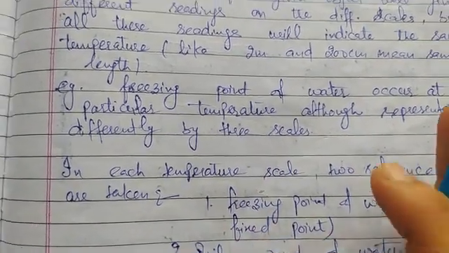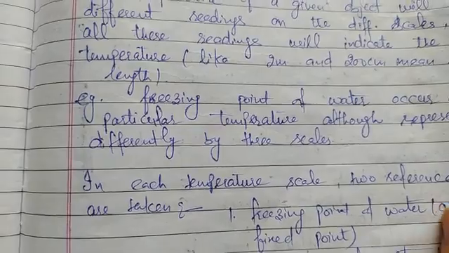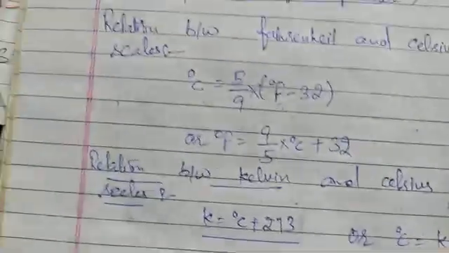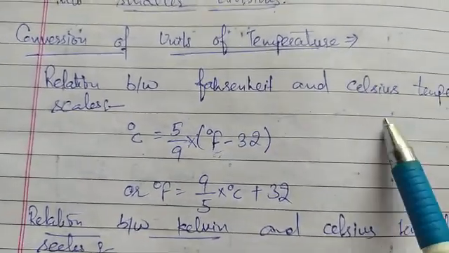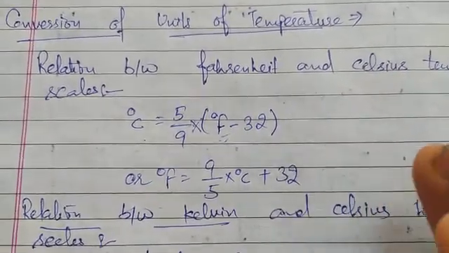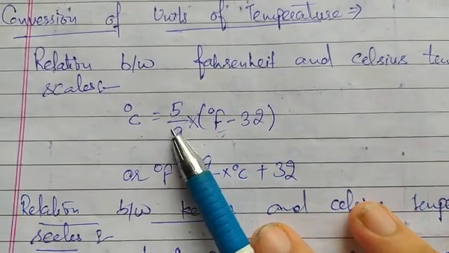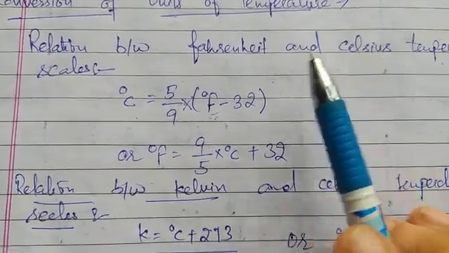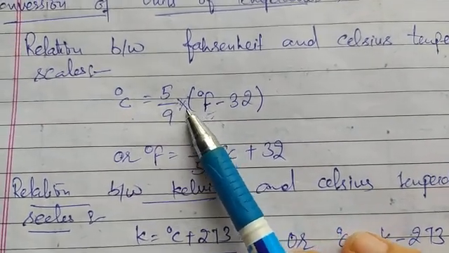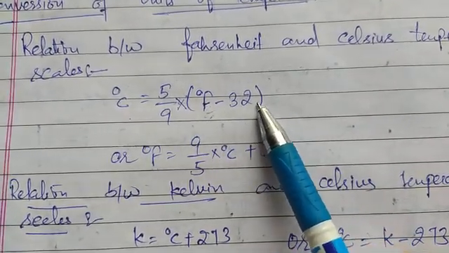As we have discussed, these are the two reference points, the freezing point of water and the boiling point of water. Next is the conversion of units of temperature. We can convert these units of temperature from one into another. There is a relationship between the Fahrenheit and Celsius scales: degree Celsius is equal to 5/9 multiplied by (degree Fahrenheit minus 32).